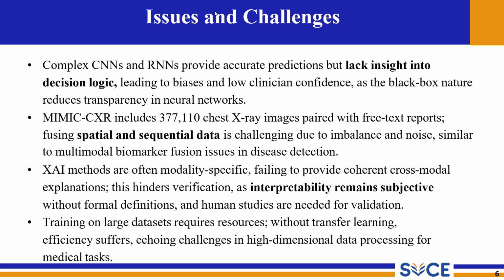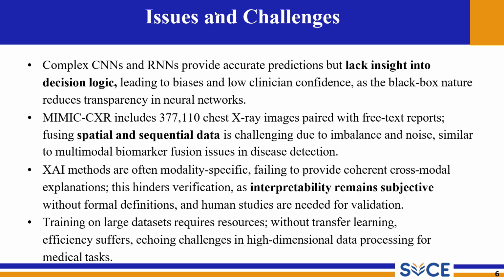We found there are multiple issues and challenges on the way. First, opacity. CNN and RNN give no insight into decision logic, creating risk of hidden biases and clinical rejection. Secondly, multimodal fusion is architecturally hard, given a 3 lakh image-report pair that is imbalanced and noisy. Third, XAI coherence. Most XAI methods are modality specific, and getting a unified cross-modal explanation is an open problem that is being currently addressed. Fourth, the compute. To address this problem, we have implemented transfer learning so that it can be used across